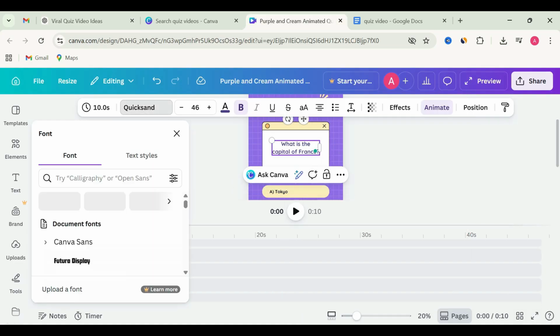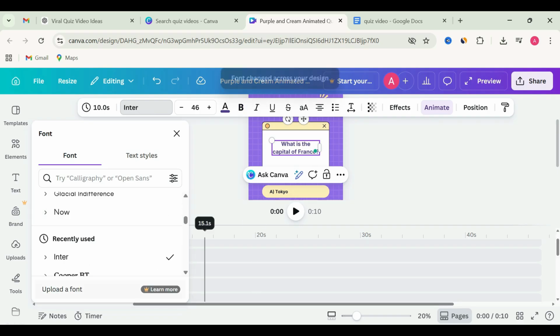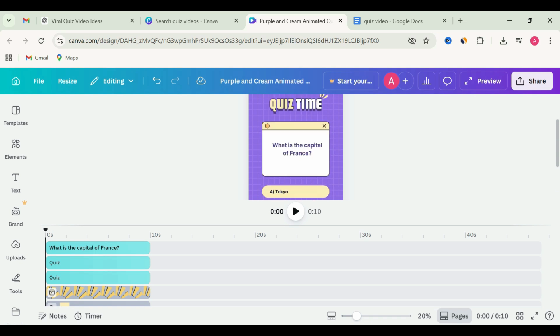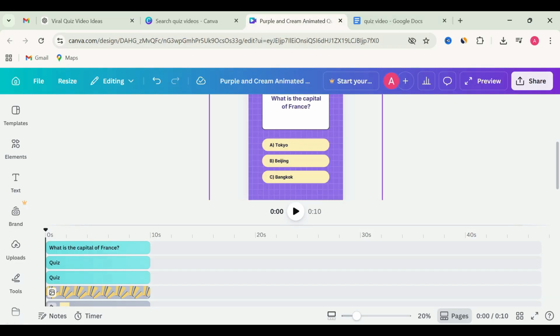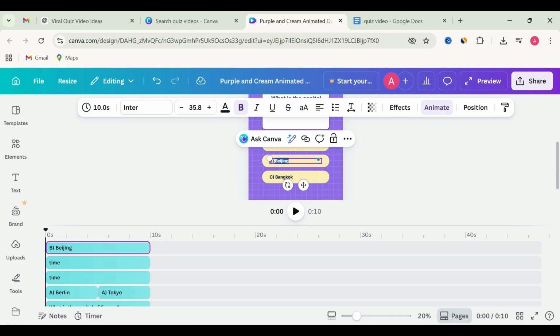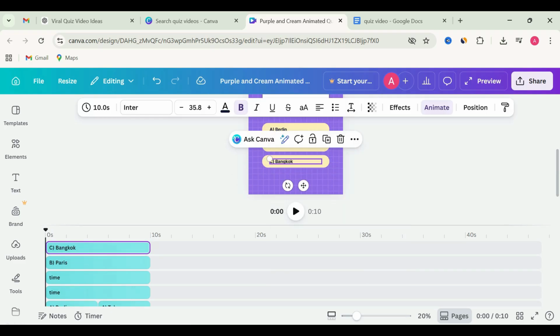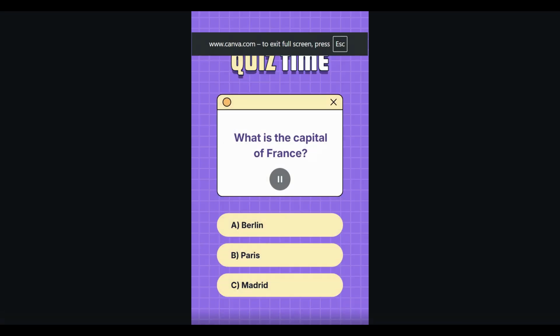Then we will add our options. Let's change the options. To change, copy the options. Come here, click on the option, then change it. Or you can type as well. Similarly, we will adjust all 3 options. Now you can see our quiz is ready, but we need to select the correct option. Currently it's set to option A.